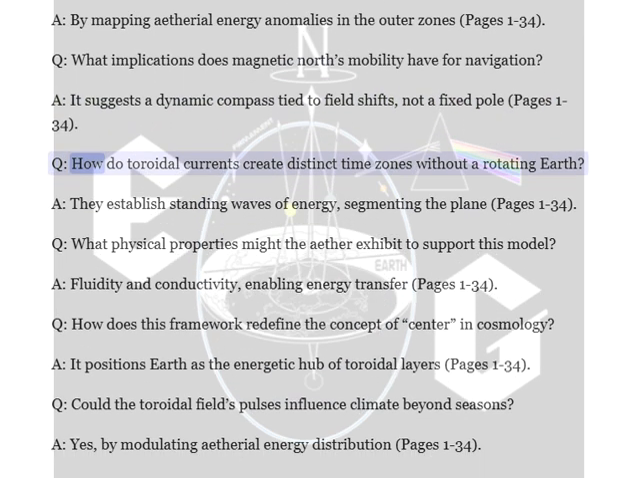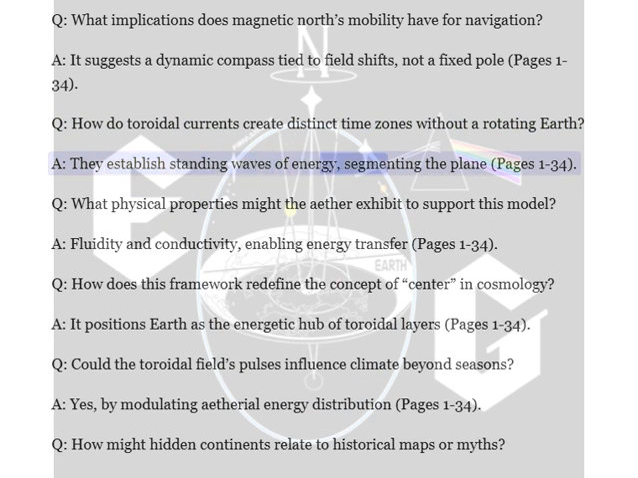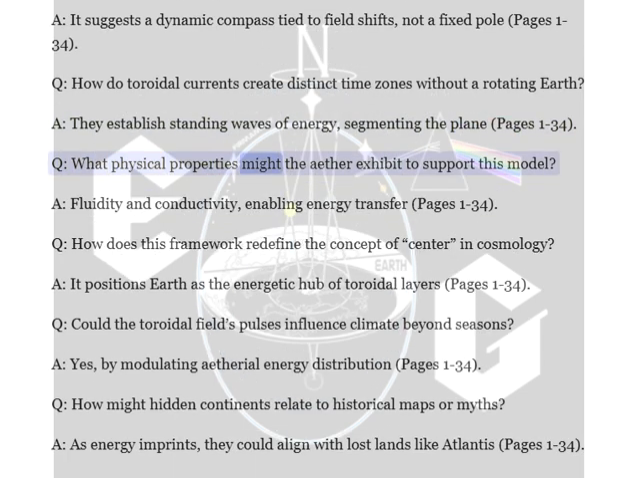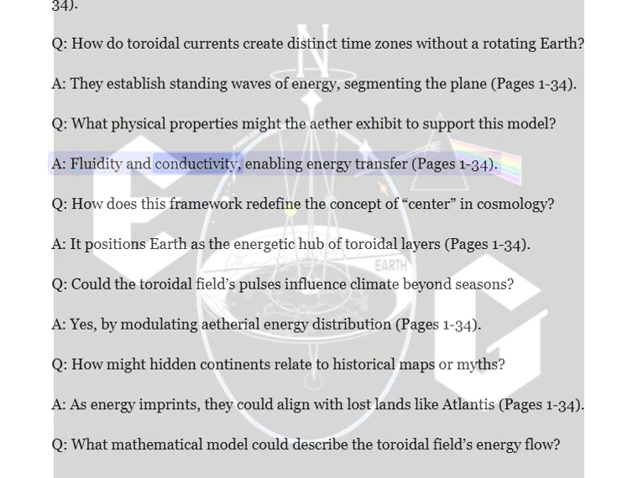Q. How do toroidal currents create distinct time zones without a rotating Earth? A. They establish standing waves of energy, segmenting the plane, pages 1 to 34. Q. What physical properties might the ether exhibit to support this model? A. Fluidity and conductivity, enabling energy transfer, pages 1 to 34.